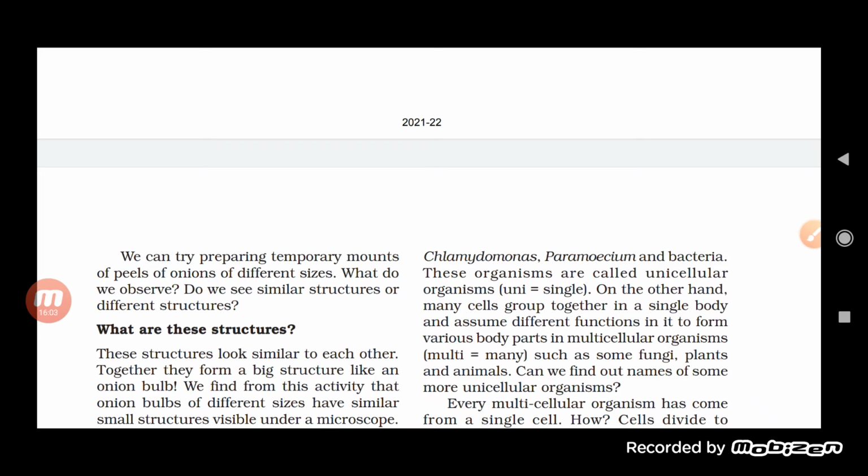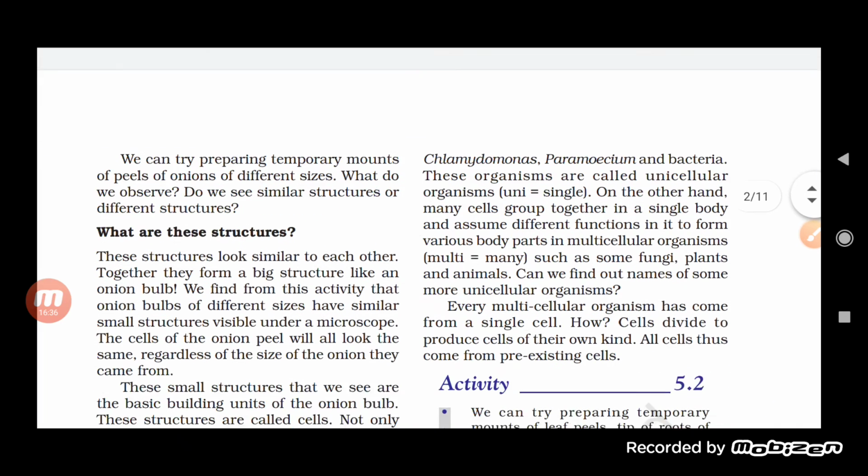Now we can try preparing a temporary mount of onion peel of different sizes. What do we observe? Do we see a similar structure or a different structure? When you cut the peel into different structures and look at each under the compound microscope, we will not find the same kind of shape or size there. It varies.